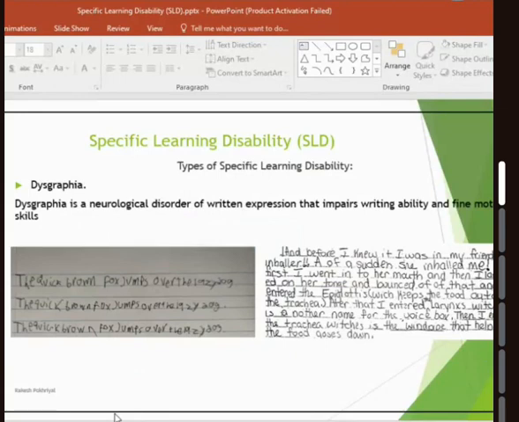The other one is dysgraphia. In this kind of disability, children have difficulty in written expression. Even if they write something, the word is not properly formed. You might see that in the visuals. Even if the word is formed, it is not written properly.